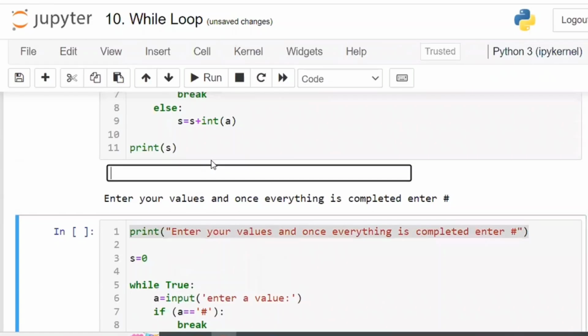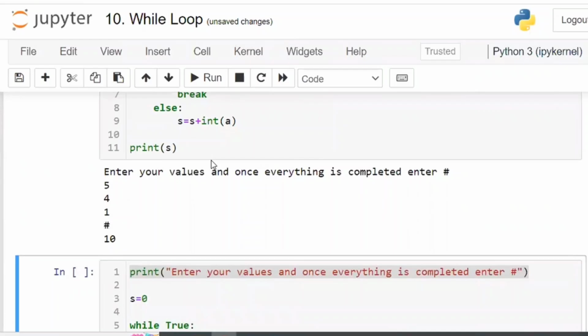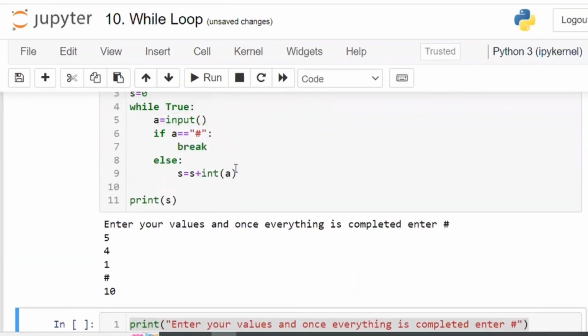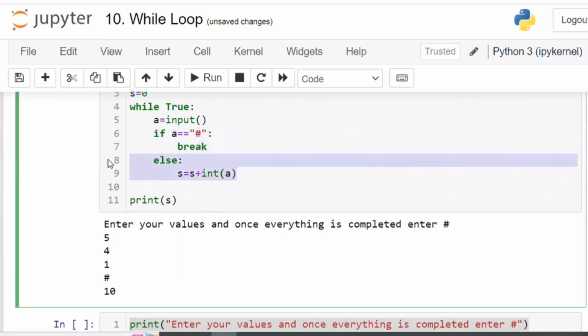Is that clear, guys? Now like this, we are going to write values 5, 4, 1 and when everything is completed, hash. Now it is going to add. Is that clear? If it is hash, miss, you have to break. If it is not hash, miss, you have to add. That is the meaning. Hash, break; not hash, add. Every time it is going to add in the back.